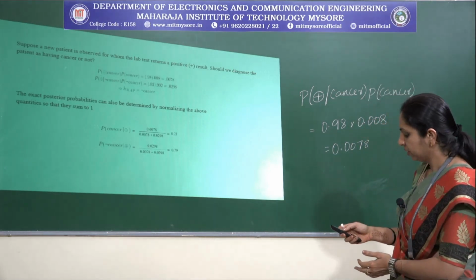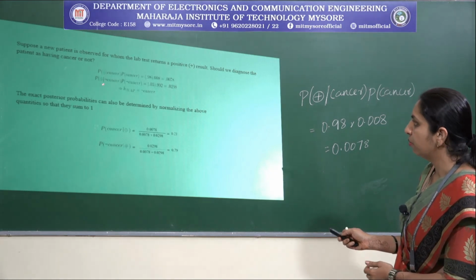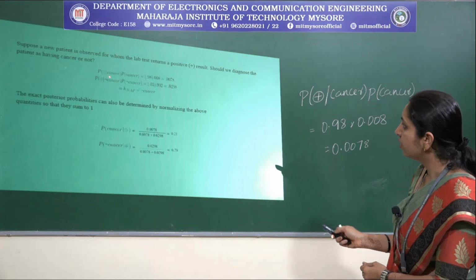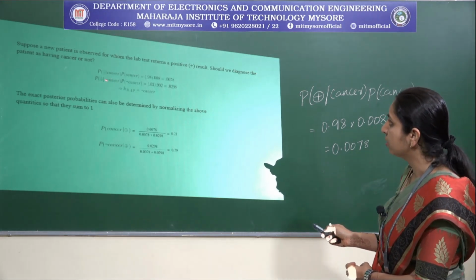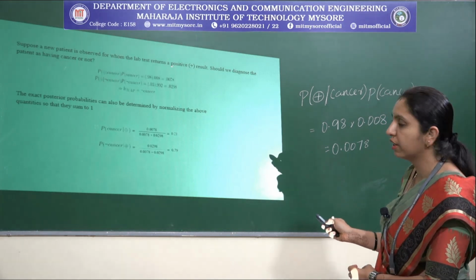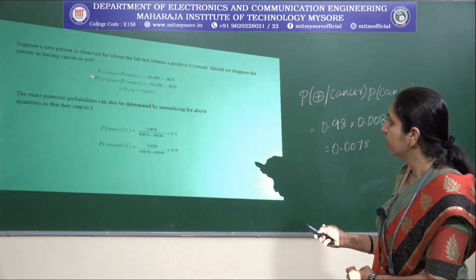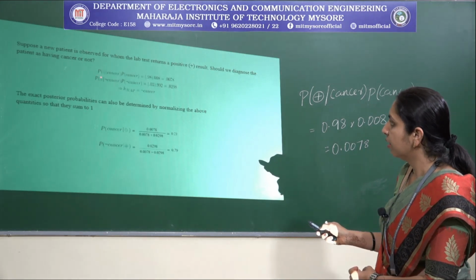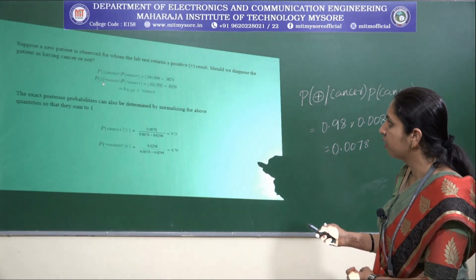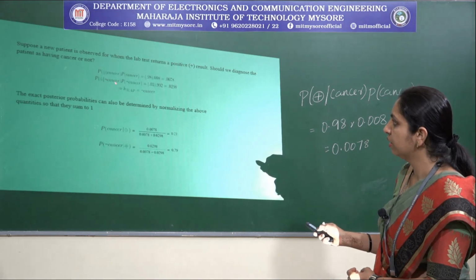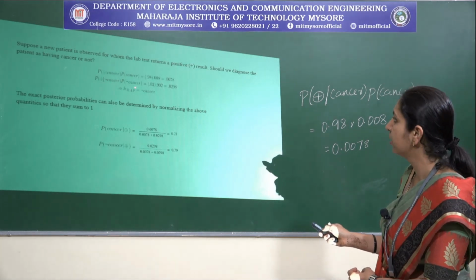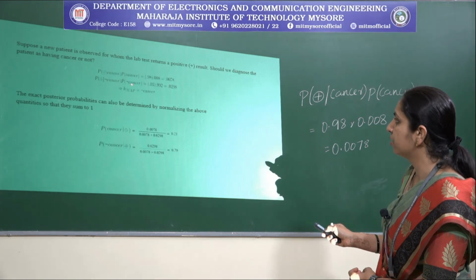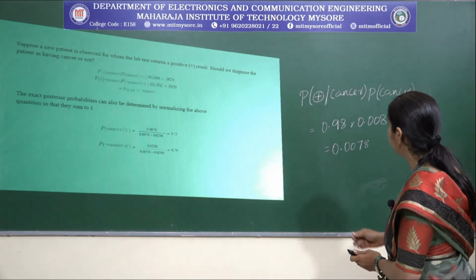And further, you can check the probability of positive. Here we mainly concentrate on positive, because the test result has come as positive. We are not considering the negative part. So we consider the probability of positive given negation of cancer, times the probability of negation of cancer.